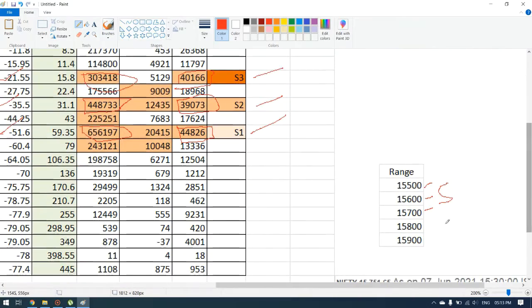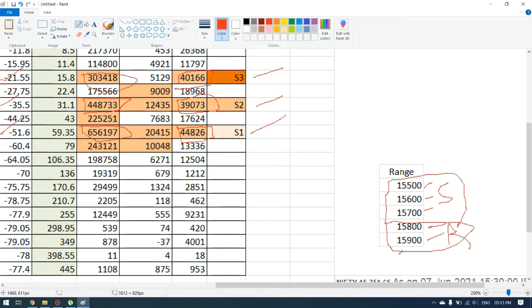This will be our resistance zone, and this is our support zone.